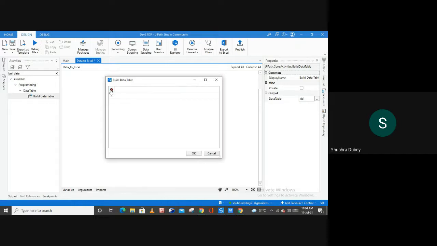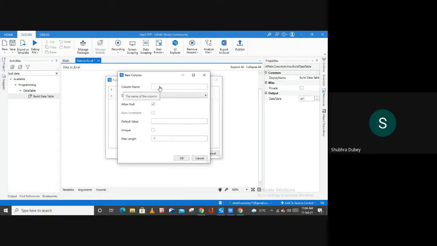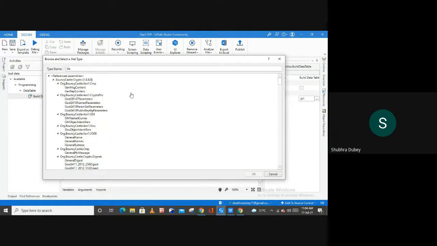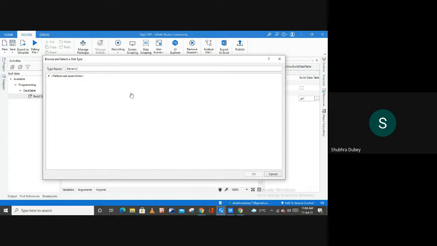and now we are going to create a column. Column name, the very first one, let's suppose you want to extract the date. If this is a date, then I'm going to select the type generic value. To provide the generic value, let me first search for generic.